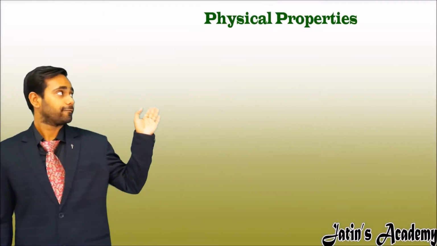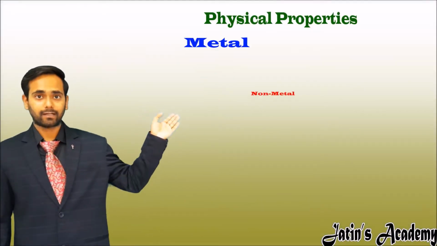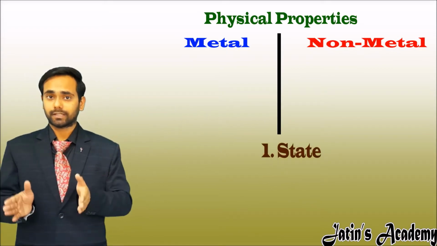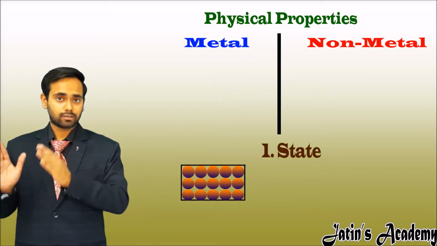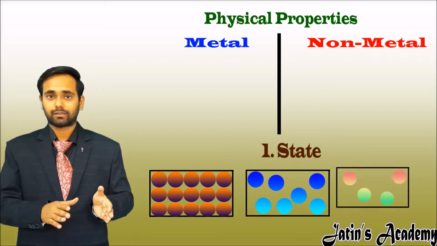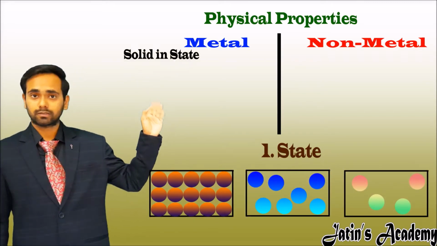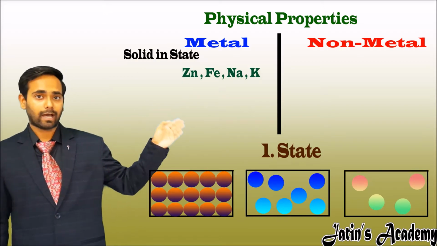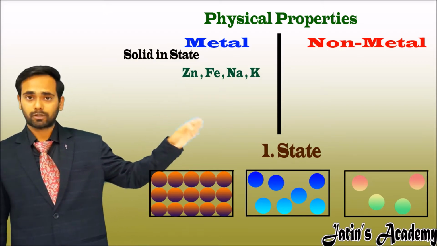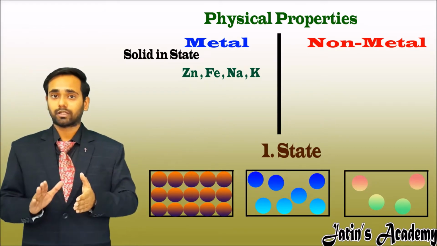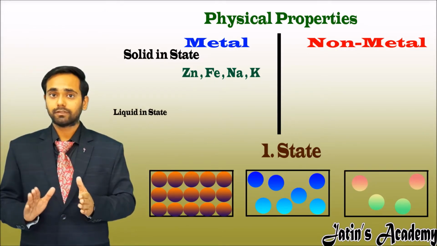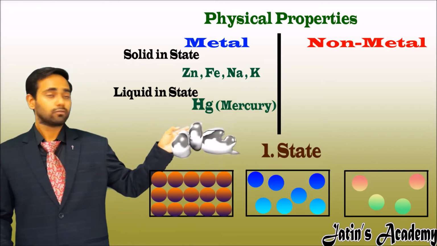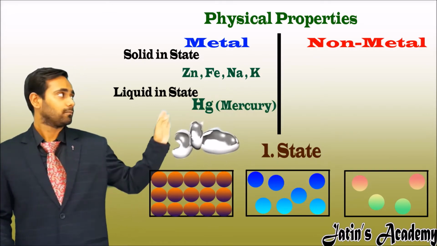Let's start with the first physical property of metals and non-metals, that is state. We know that there are three states of matter, usually solid, liquid and gaseous. Metals are solid in state. For example, zinc, iron, sodium, potassium, all are solid. But there is one metal which is liquid at room temperature, and that is mercury. So mercury is an exception among all metals.